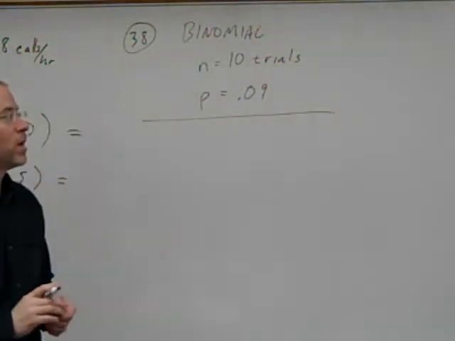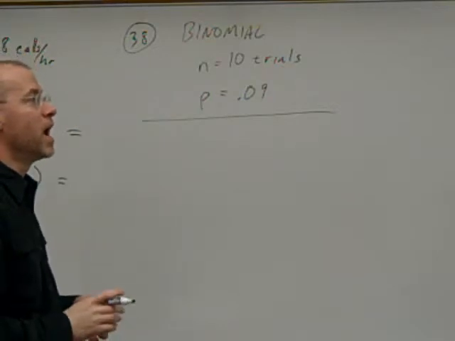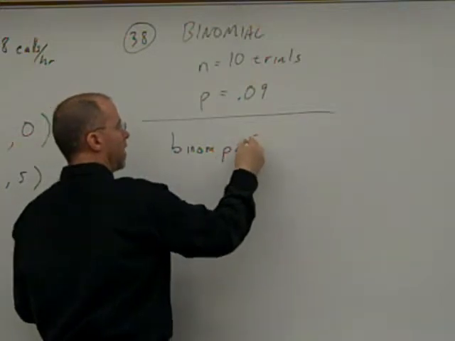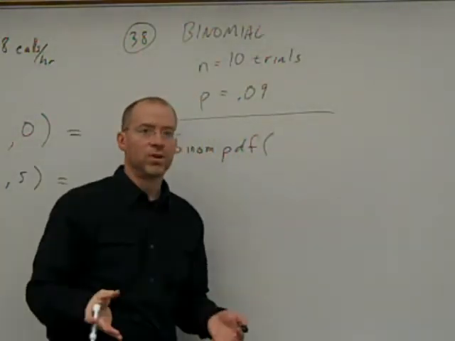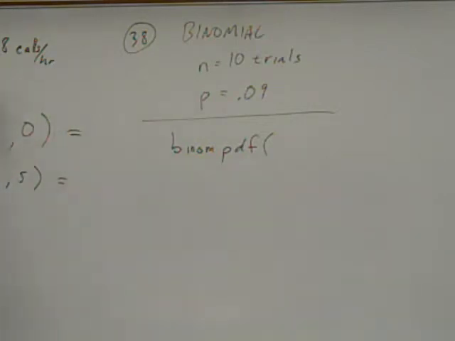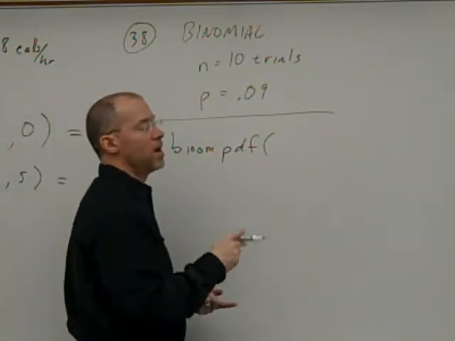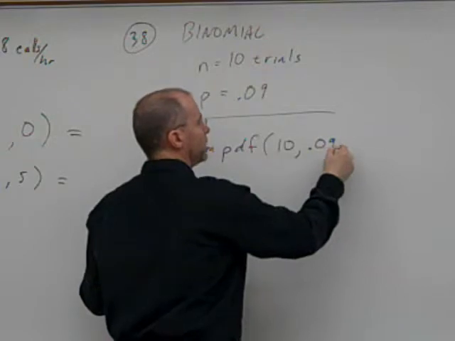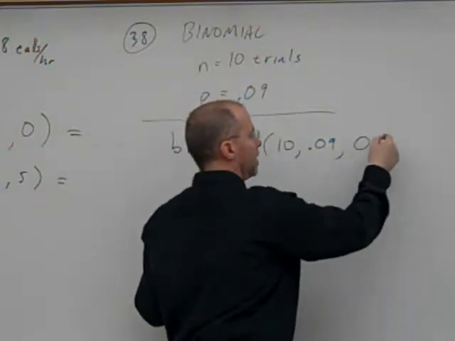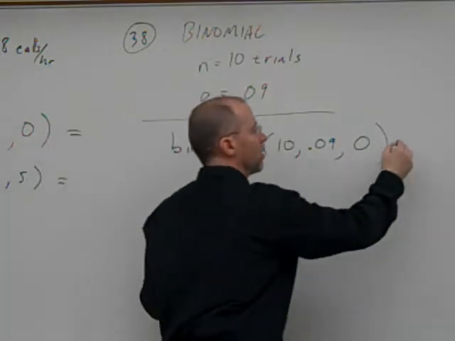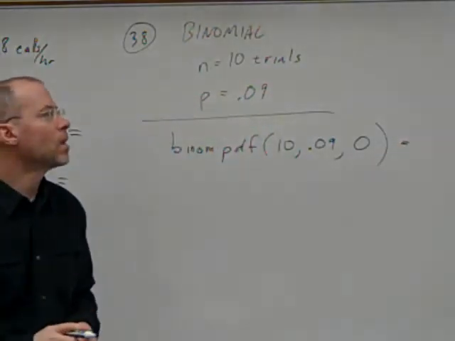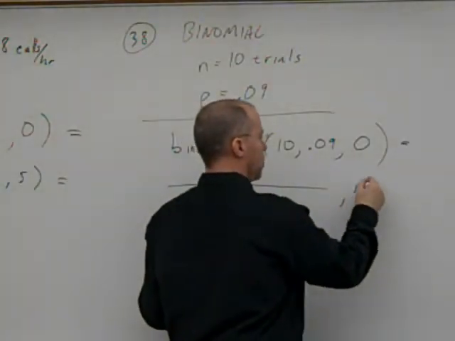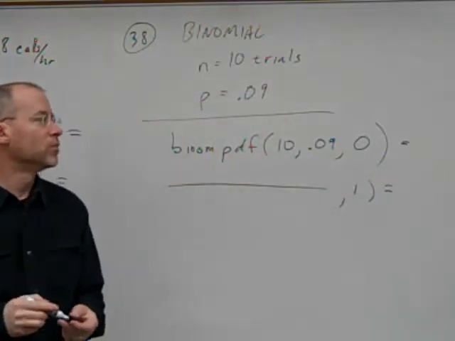Now it's relatively easy to answer the question, what's the probability that none will come from her mother in the next 10 calls? So now you're going to do binom PDF, and you've got to give it the distribution first, right? For the Poisson, you only need to give it the mean. For the binomial, it's got to know the number of trials and the probability of success. So you put in 10, 0.09, and then you ask it k, what's the probability that I'm going to get 0? And then you're just going to repeat that with 1 in here for the probability that 1 call comes from her mother.